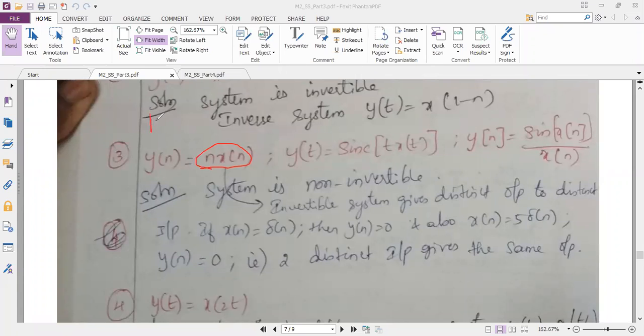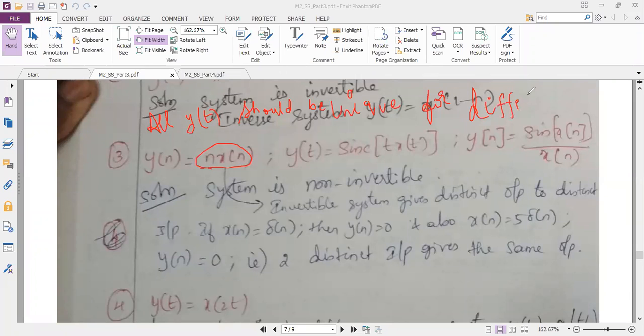All my outputs, all outputs y of t, should be unique. You know what the meaning of uniqueness is? It should be unique for different inputs. Different inputs. This is the hint.